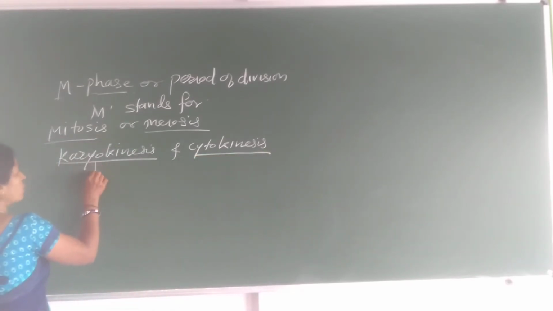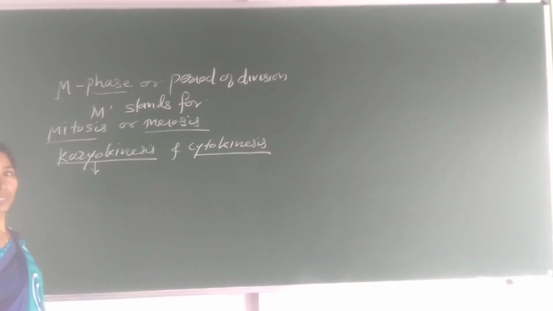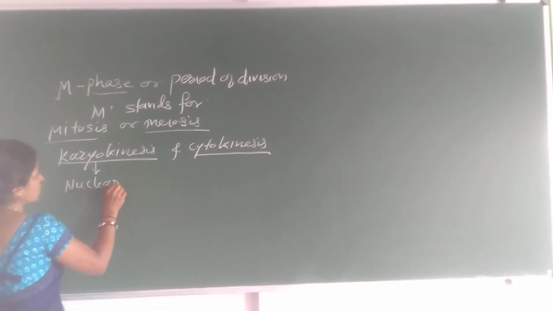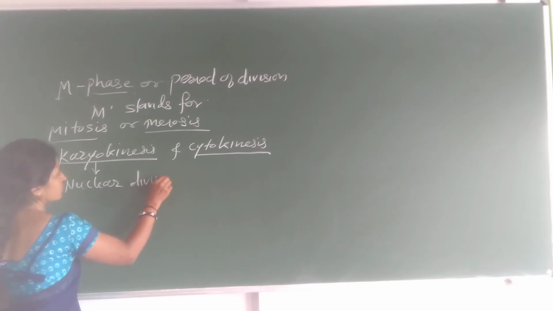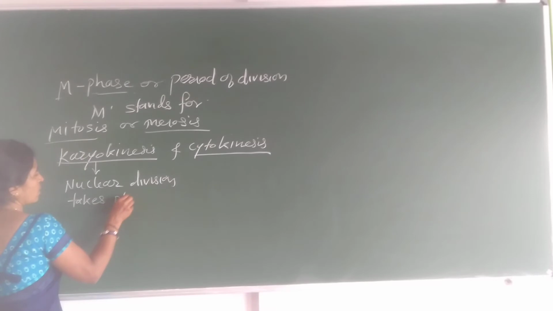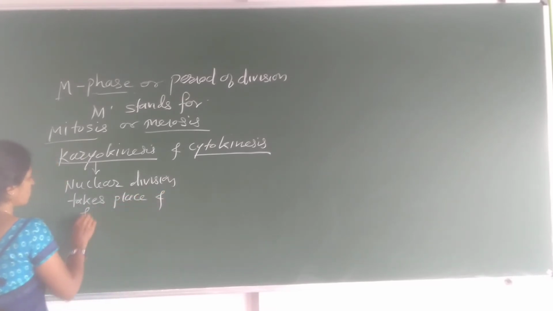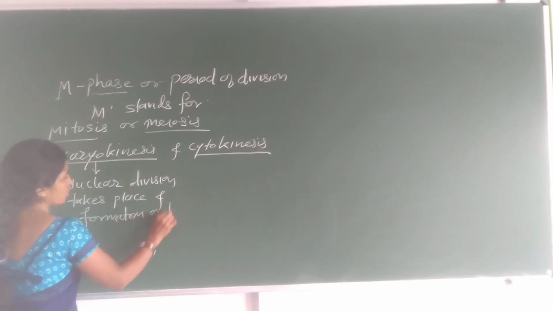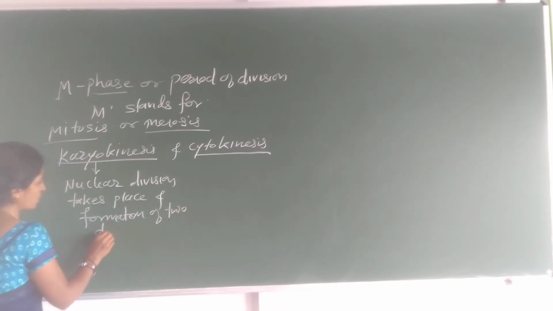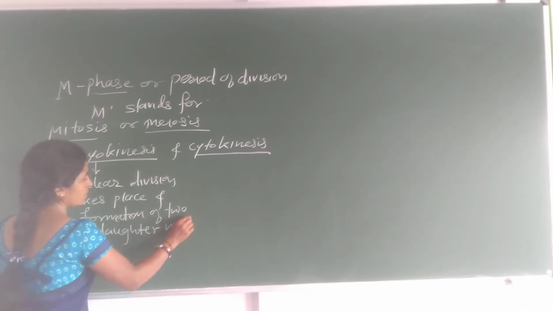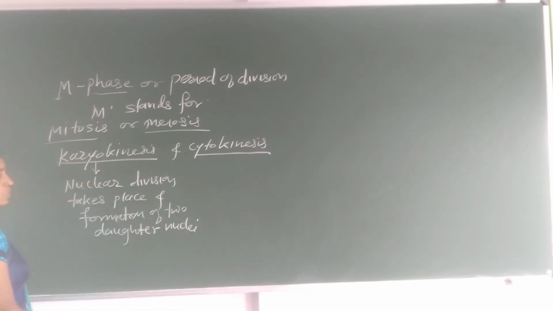Now during karyokinesis, what happens? A nuclear division takes place and formation of two daughter nuclei. This is about the karyokinesis.